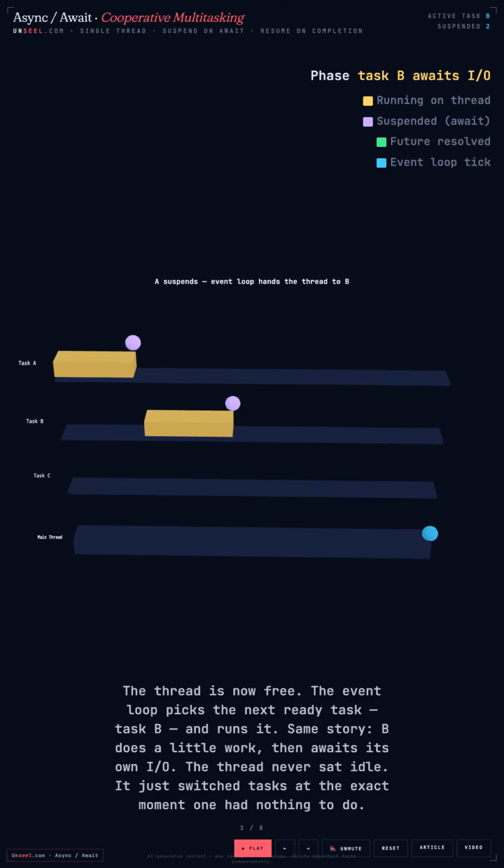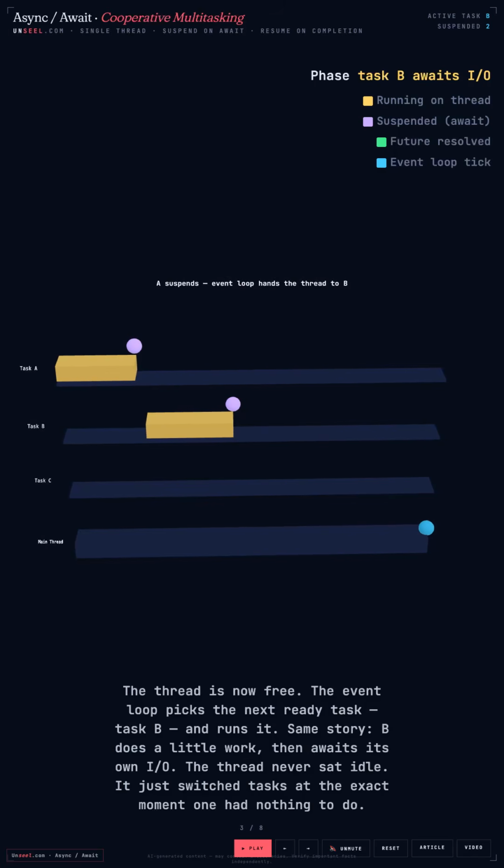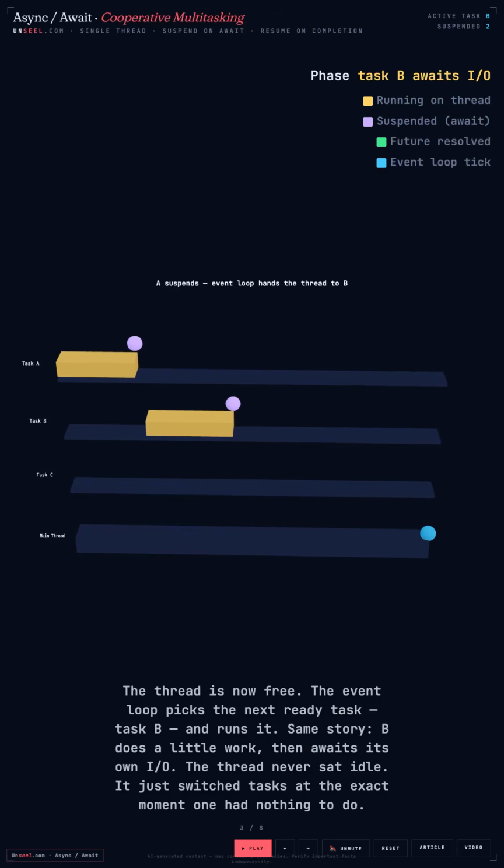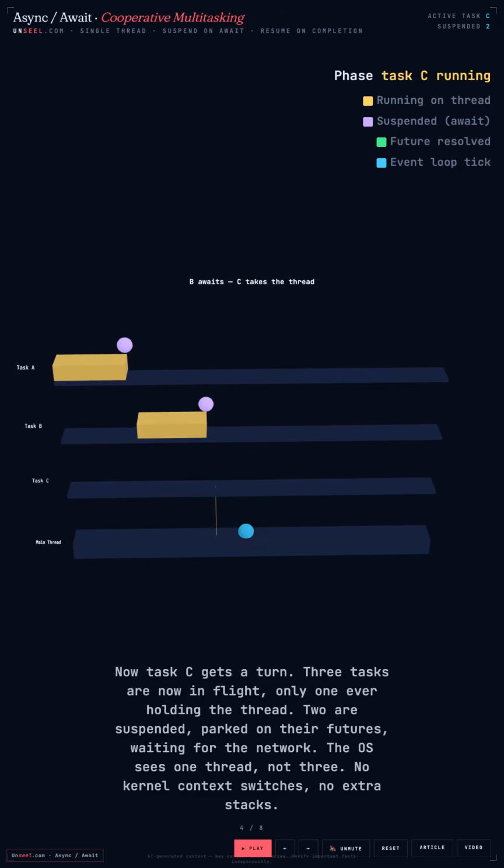The event loop picks the next ready task, task B, and runs it. Same story, B does a little work, then awaits its own I/O. The thread never sat idle. It just switched tasks at the exact moment one had nothing to do. Now task C gets a turn.